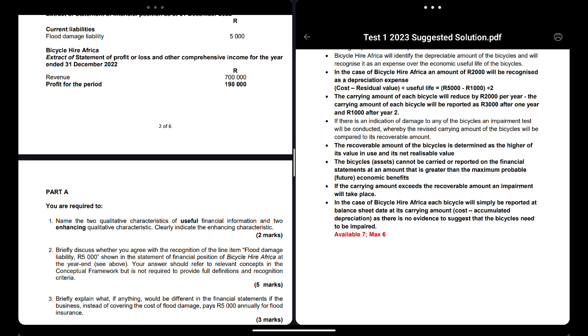So if the first year the inflow from your bicycle is, let's say, 10,000 rand, second year is 5,000, third year is 1,000, with these amounts you use the present value formula. Present value is equal to future value over open brackets 1 plus i close brackets to the power of n, right? n represents the years, i represents the interest rate or inflation rate.